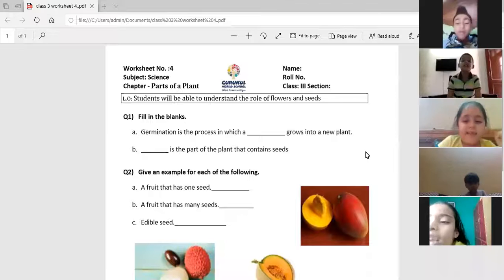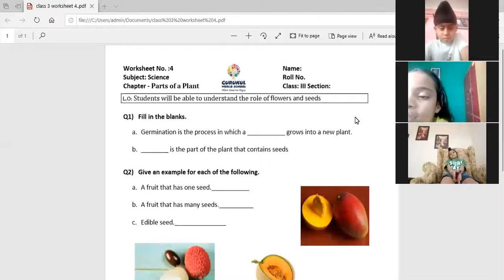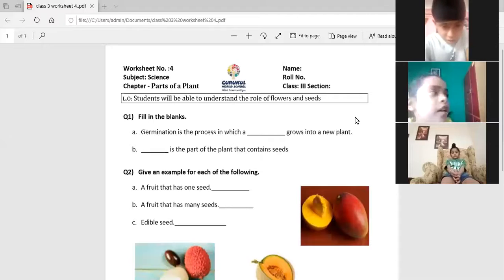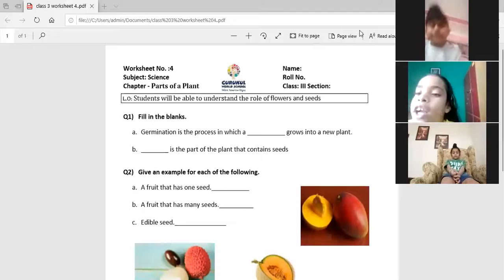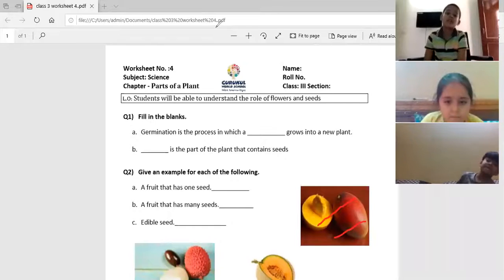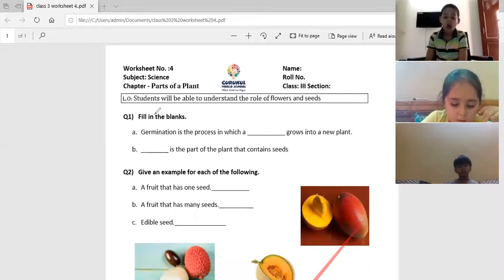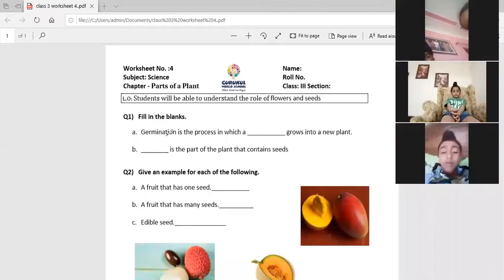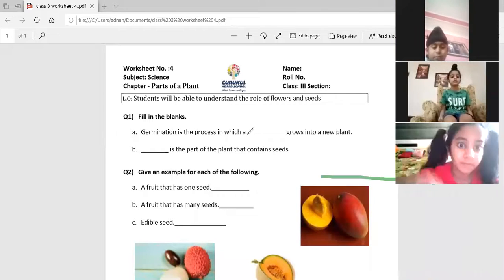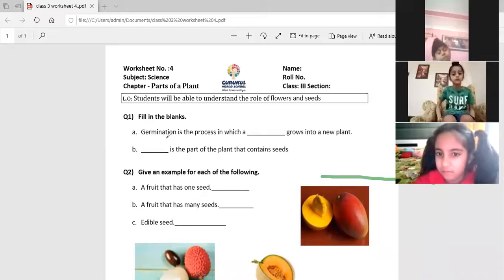Yes. See in this worksheet, beta, in the first sentence in the fill-ups, I have written: germination is the process in which... You know what germination is? I have told you. You understood what is germination?